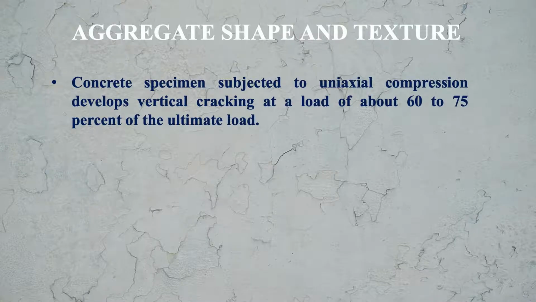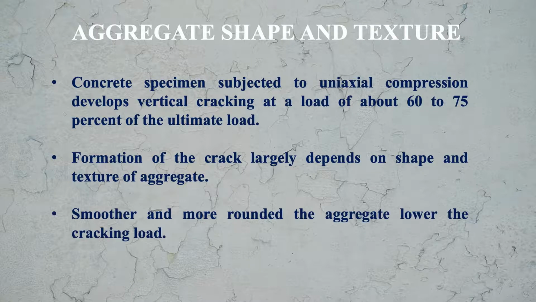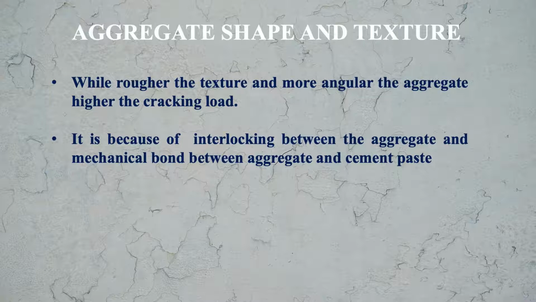Now let us discuss the aggregate shape and the texture. What is their effect? Concrete specimen subjected to uniaxial compression develops vertical cracking at a load of about 60 to 75% of the ultimate load. Formation of the crack largely depends on shape and the texture of the aggregate. A smoother and more rounded aggregate lower the cracking load, while rougher the texture and more angular the aggregate, higher is the cracking load. It is because of interlocking between the aggregate and mechanical bond between the aggregate and the cement paste.